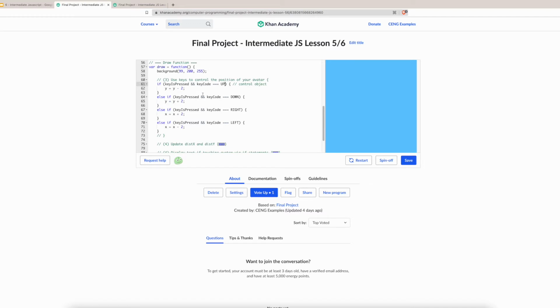The first one checks if the up key is pressed, and if that happens, then we'll want to subtract some value from y to make our avatar move up. The second checks to see if the down key is pressed, then we want to increase the y value, and the next two check if the right key or left key is pressed, and then we change the x values accordingly. If we click on screen, you can see that our avatar moves accordingly using the arrow keys.